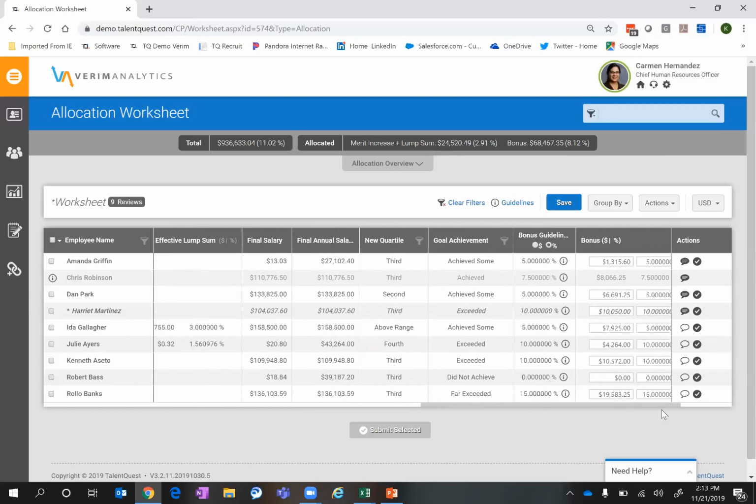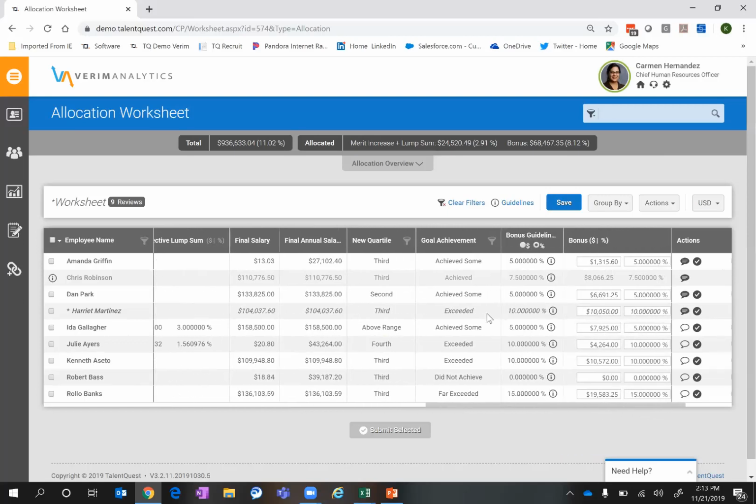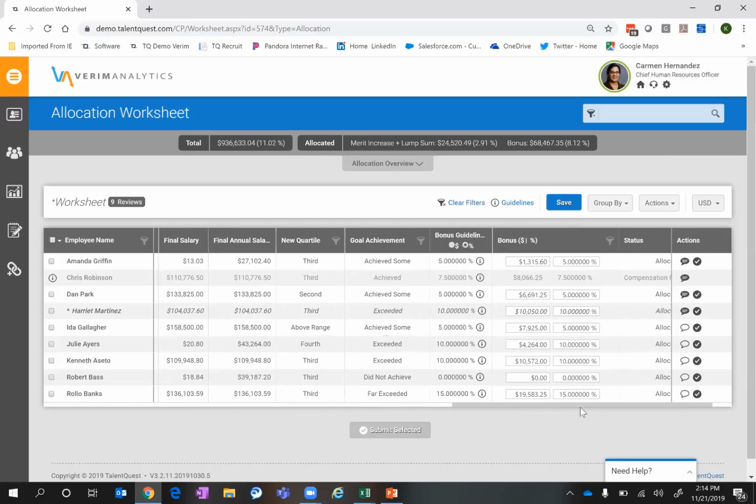Now, this example also does include a non-salary component, which is based on goal achievement. And so again, we can see information that's pulled directly from the performance module around goal achievement. And then again, based on that goal achievement, it's going to provide recommendations on a bonus guideline amount, and again, provide the calculations that we can adjust from there. So a lot can be happening in this worksheet at once.